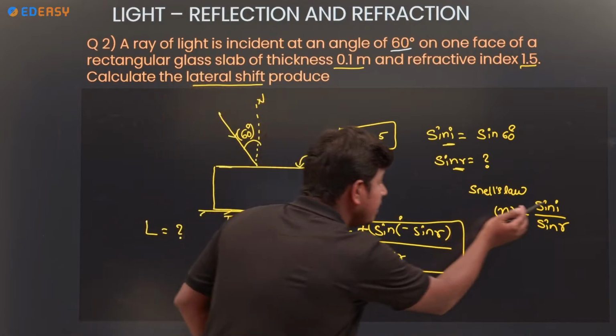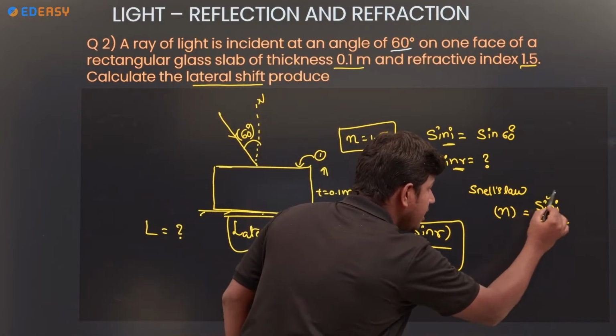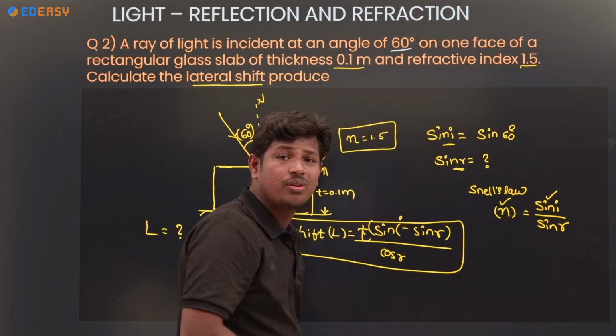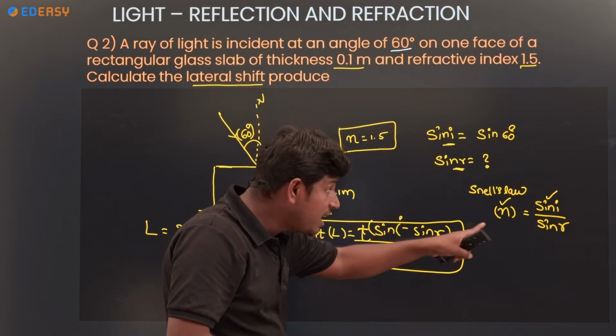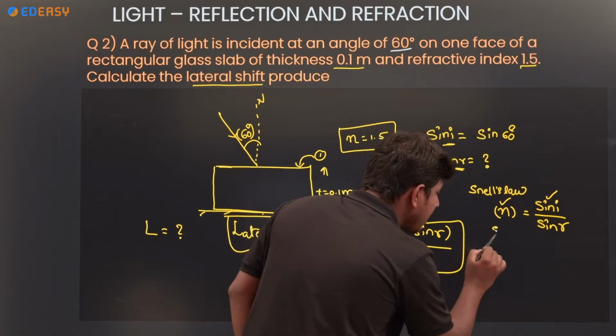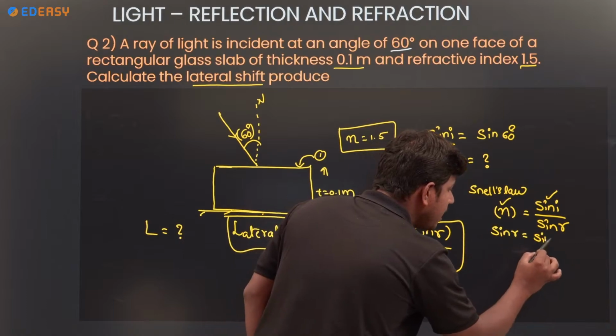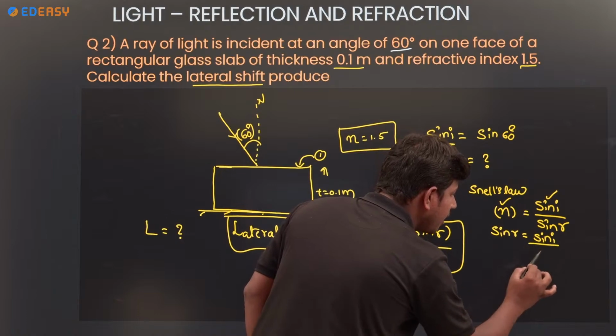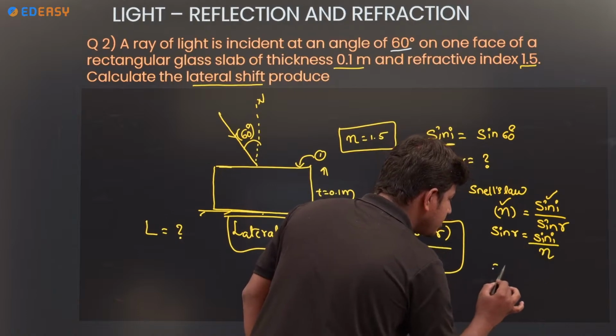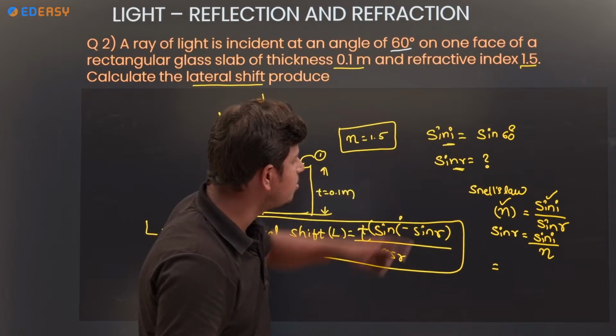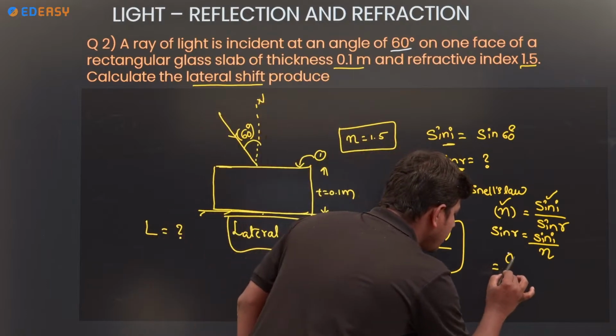So we know sin I and we know the refractive index also. Which one we don't know? Sin R we don't know. Then sin R is equal to sin I by refractive index. So the sin 60 value is 0.85.